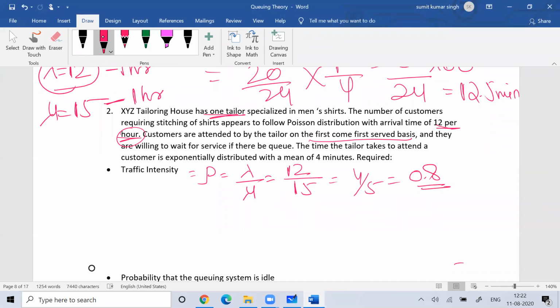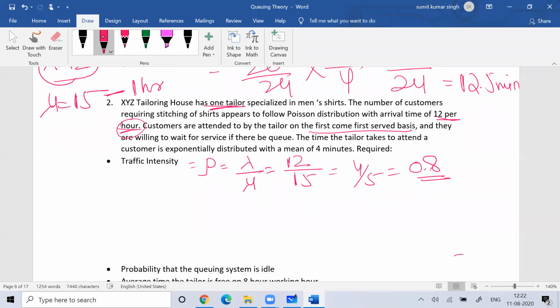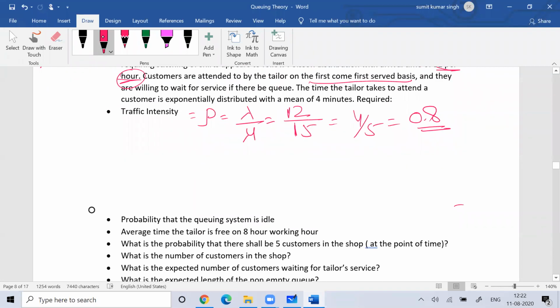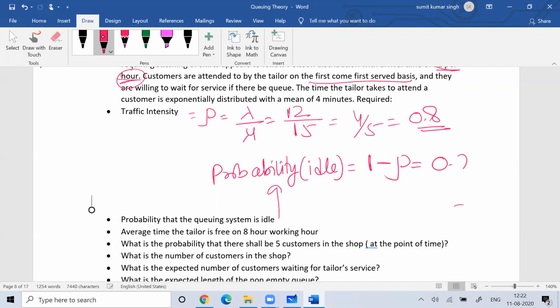That is 0.8. Then the next question: what is the probability that the queue system is idle? The probability for that is 1 minus the traffic intensity. So the probability that the queue system is idle is nothing but 1 minus traffic intensity, that is 0.2.